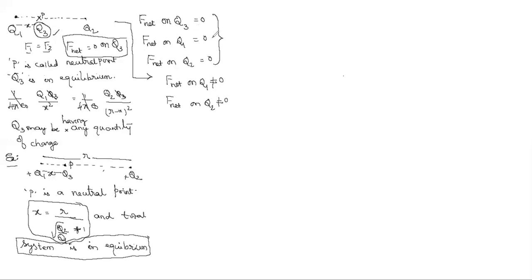If I take the second equation, F net on Q1 is also equal to 0. So here this is Q1, here this is Q3, and this is Q2, and the distance between these two is R. This is x.